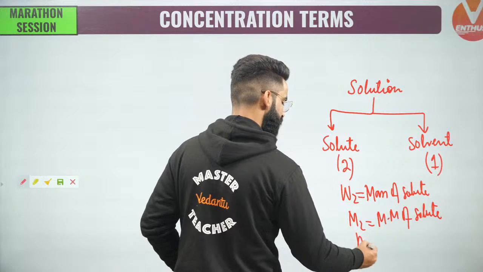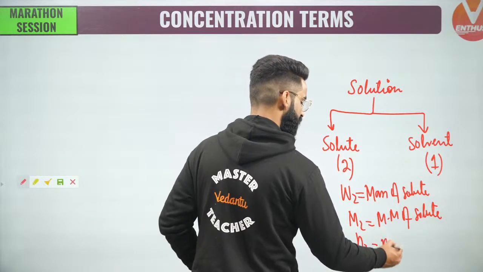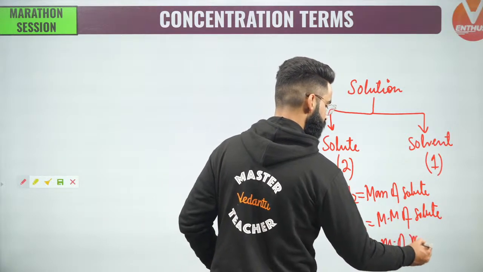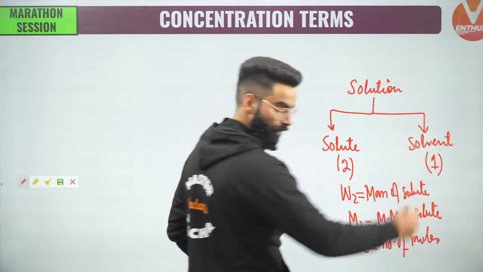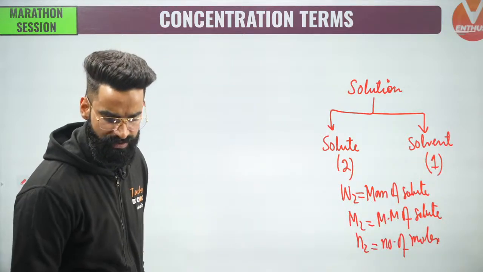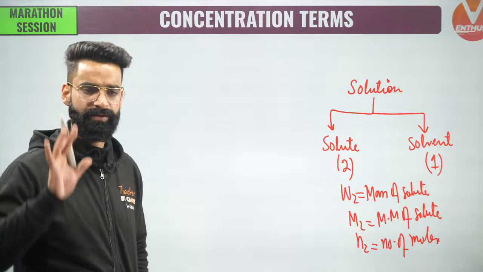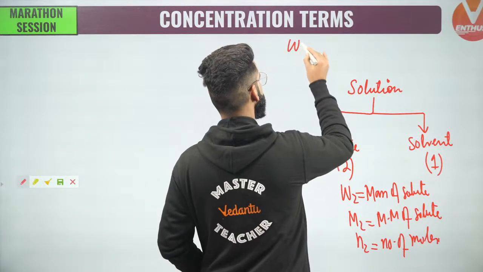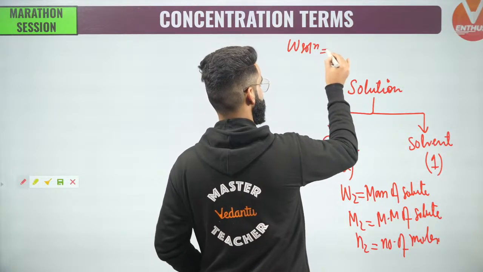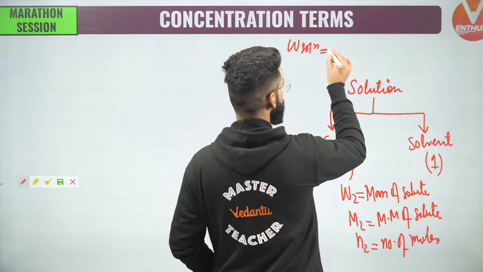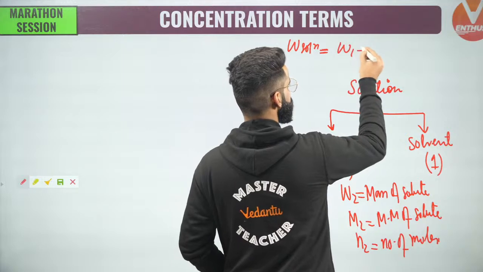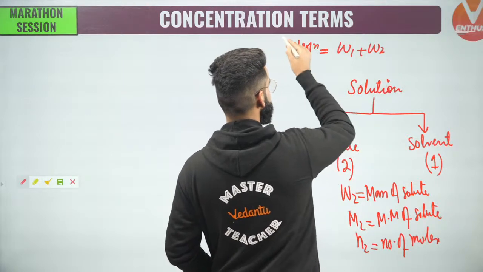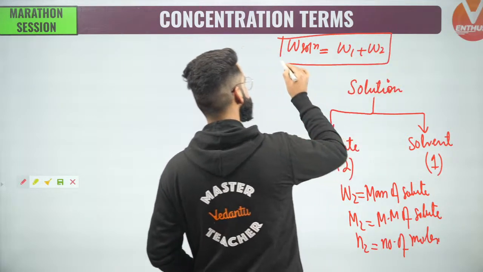Similarly, N2 will be the number of moles of solute, and N1 will be the number of moles of solvent. Very, very simple thing, correct? And as you all must be knowing, for a binary solution, mass of solution is always equal to mass of solvent plus mass of solute.